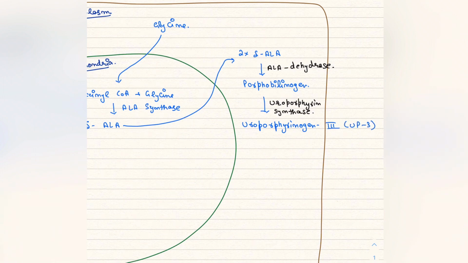Now on uroporphyrinogen 3, uroporphyrinogen decarboxylase will act, and coproporphyrinogen 3 will form.